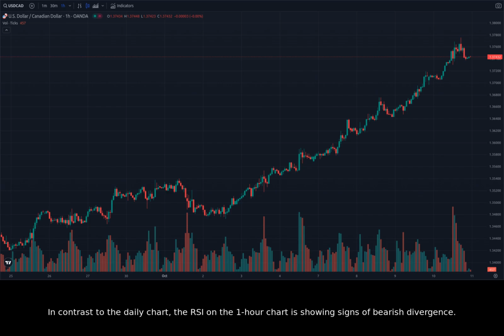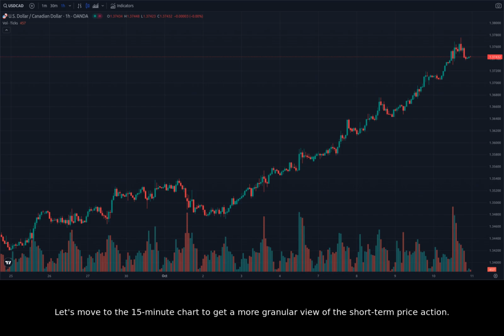In contrast to the daily chart, the RSI on the 1-hour chart is showing signs of bearish divergence. Bearish divergence occurs when the price is making higher highs, but the RSI is making lower highs. This divergence indicates that bullish momentum is weakening, which could lead to a pullback in price.